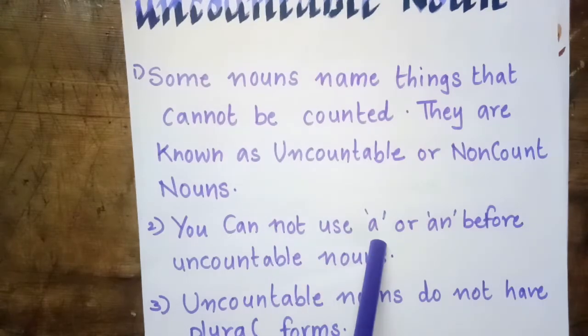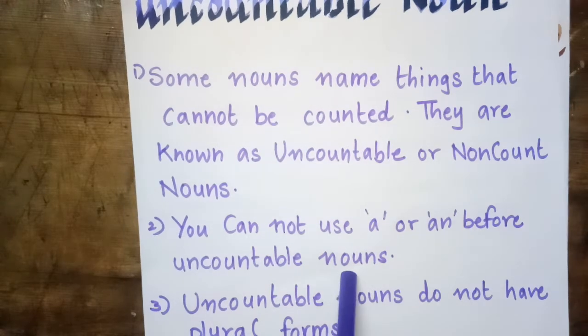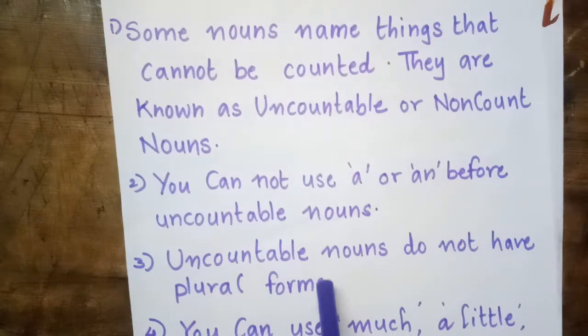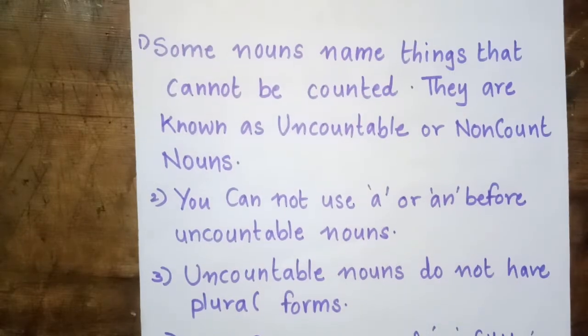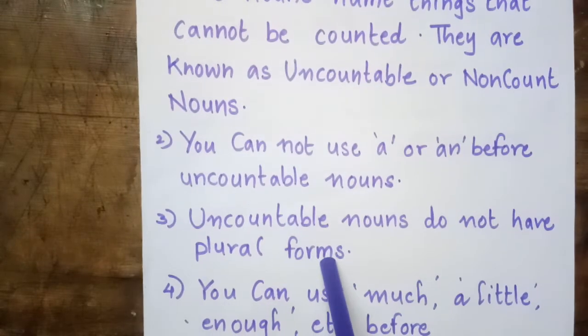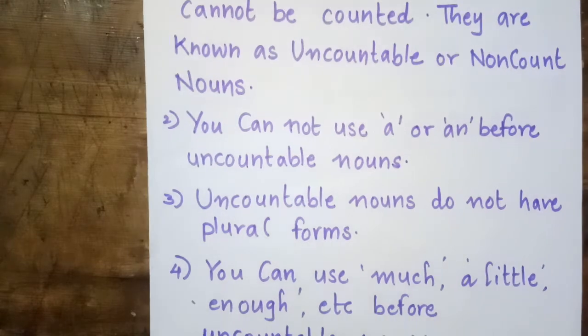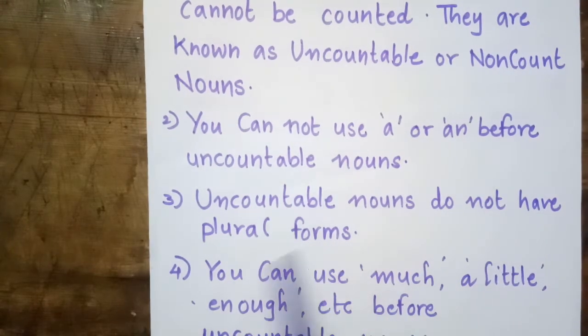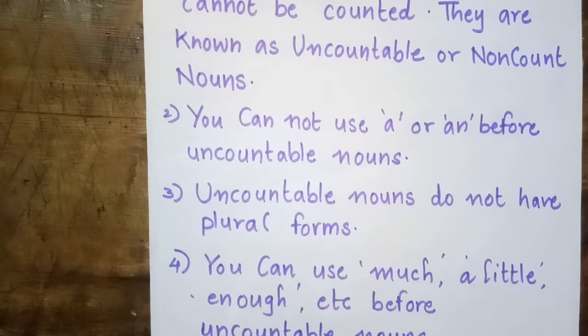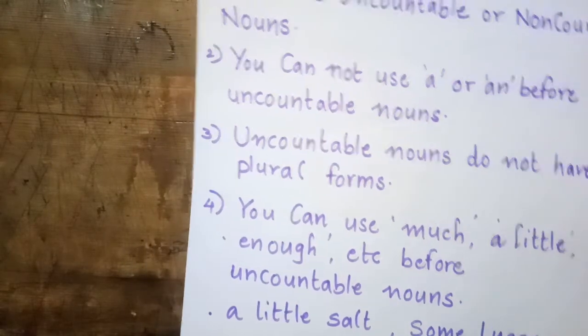You cannot use a or an before an uncountable noun. Uncountable nouns do not have a plural form. It is singular. You can use much, a little, enough, etc. before uncountable nouns. So it doesn't have a plural form, it is in a singular form.